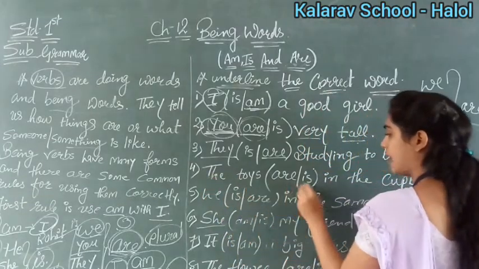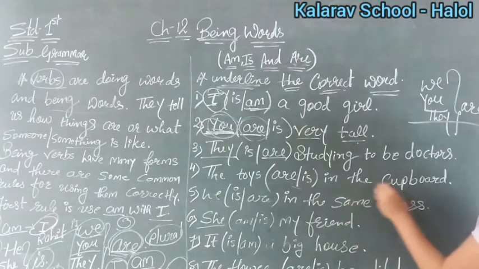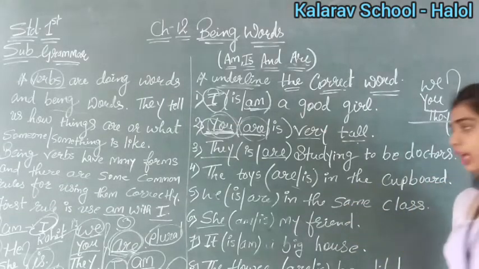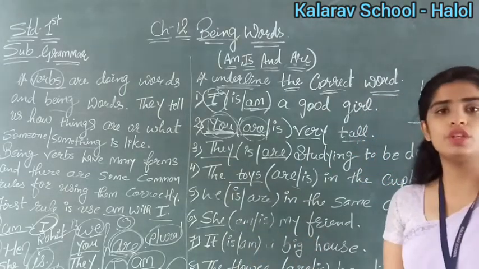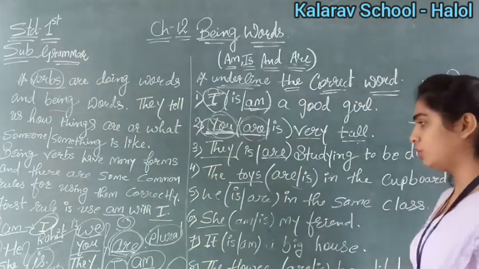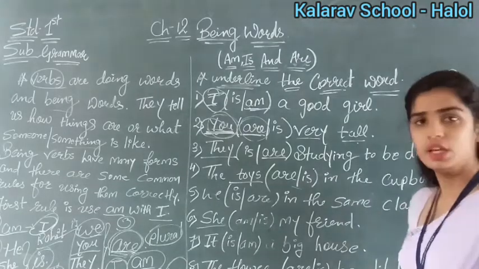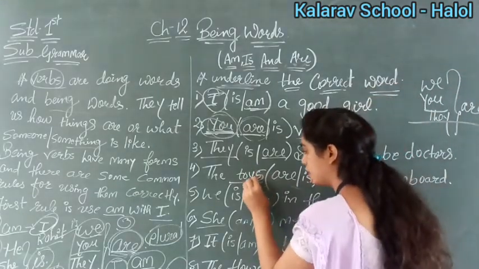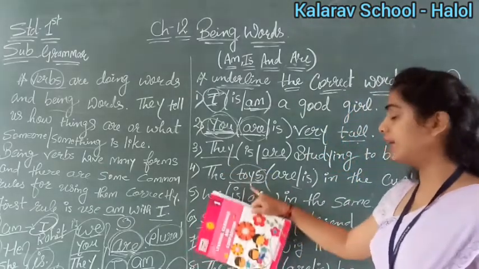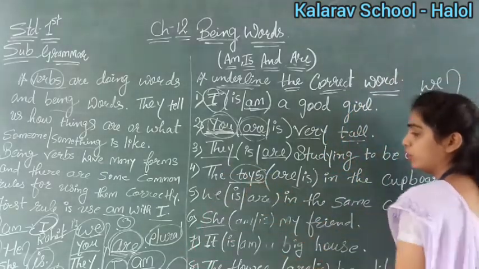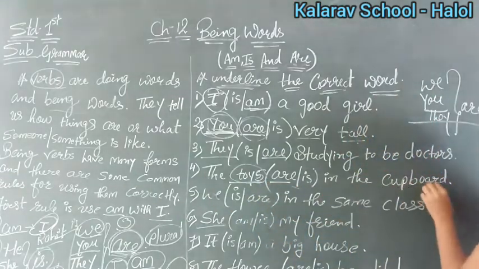The toys in the bracket are or is in the cupboard. Now tell me, here it is toys. Toys means so many toys or one toy? So many toys, right? One toy, two toys, or more than two also, right? So here it is toys, which means it is a plural noun. So many toys are there. That's why this is a plural noun. So what will we use? The toys are in the cupboard.